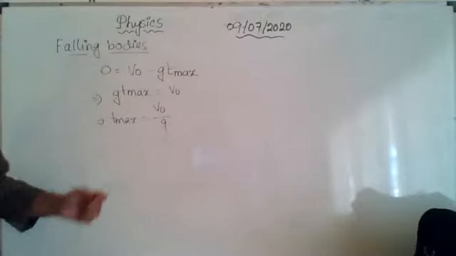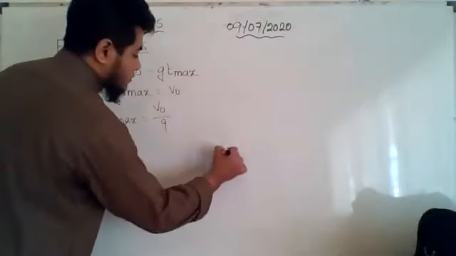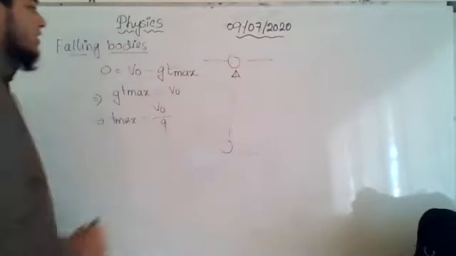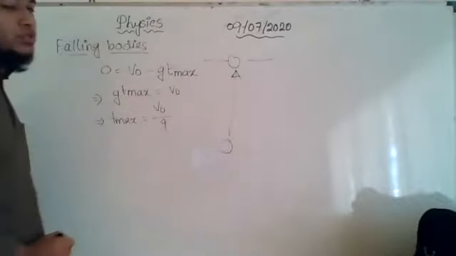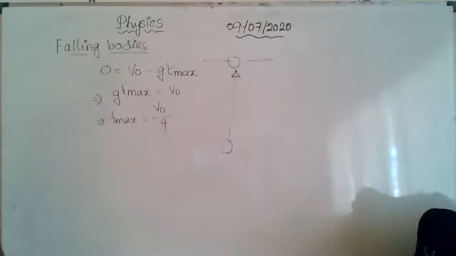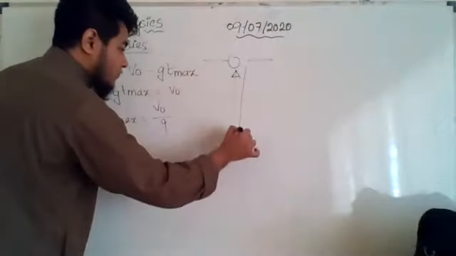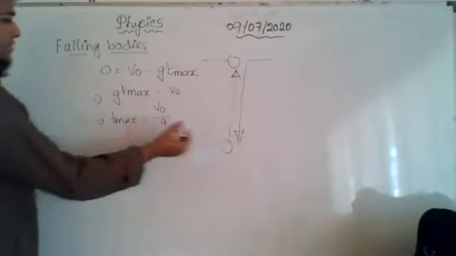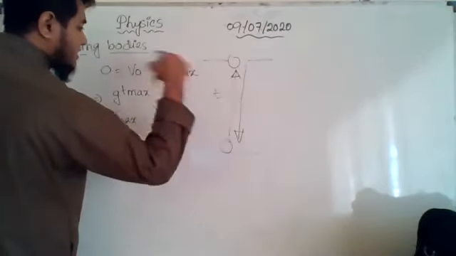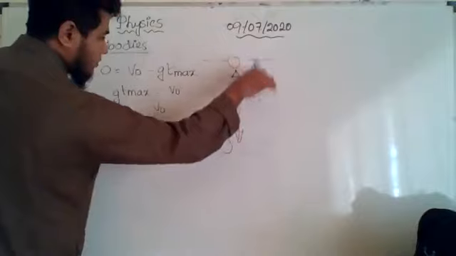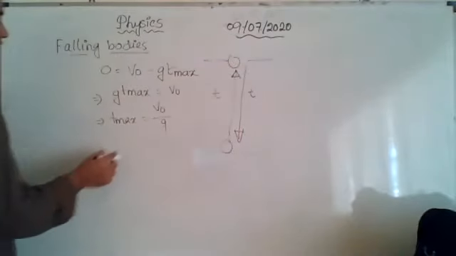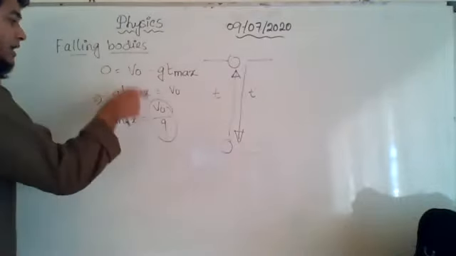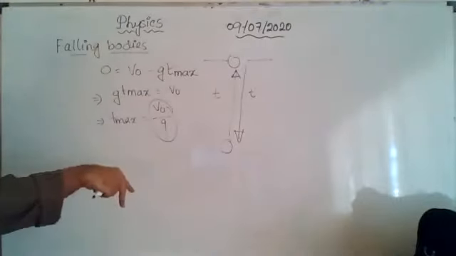Now this is the time required to reach the maximum height, just to go in the upward direction. The body is not going to stay there, as we know. As gravity is acting on it, the body is going to fall back to the ground. So the time required to go in the upward direction is equal to the time required for the body to come back. That means the body will take this much time to go upward, and after that, again this much time to come to the ground.